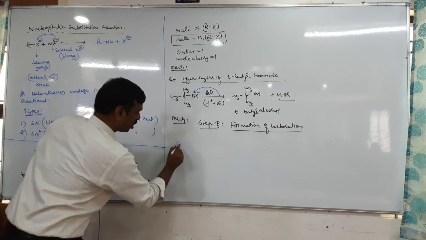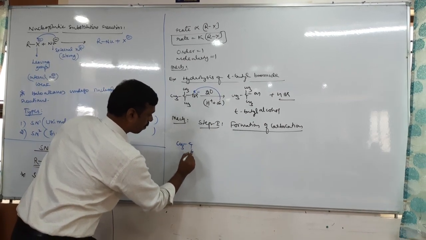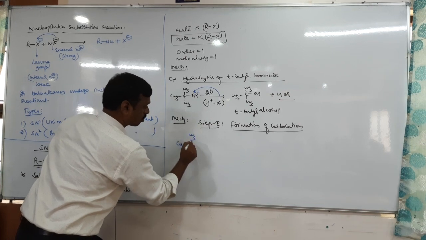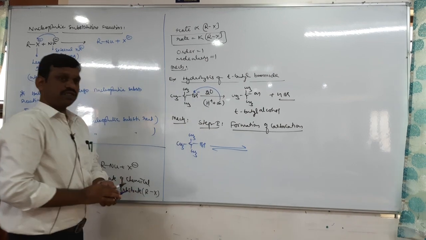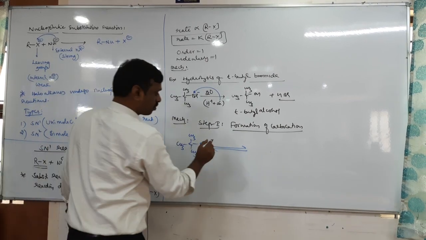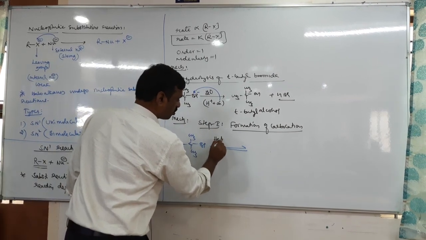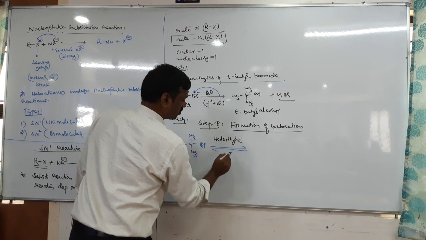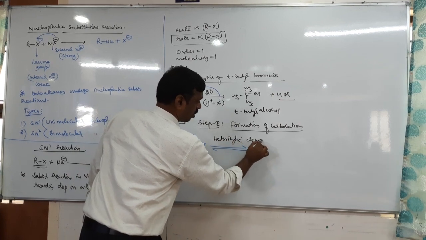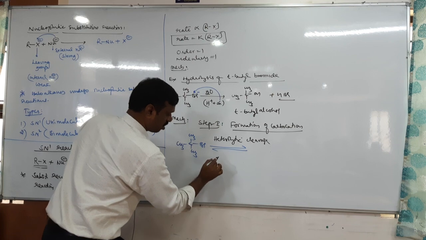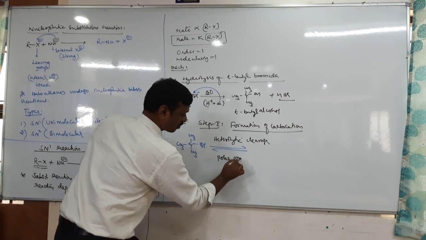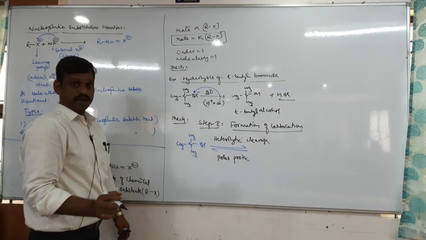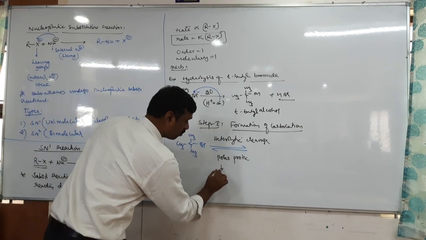Let us take tertiary butyl bromide. See, this tertiary butyl bromide undergoes heterolytic cleavage in the presence of a polar protic solvent. It should be polar and protic. So what are the polar protic solvents?